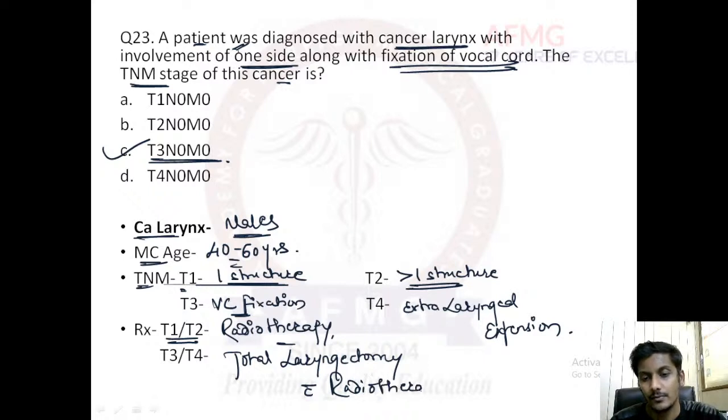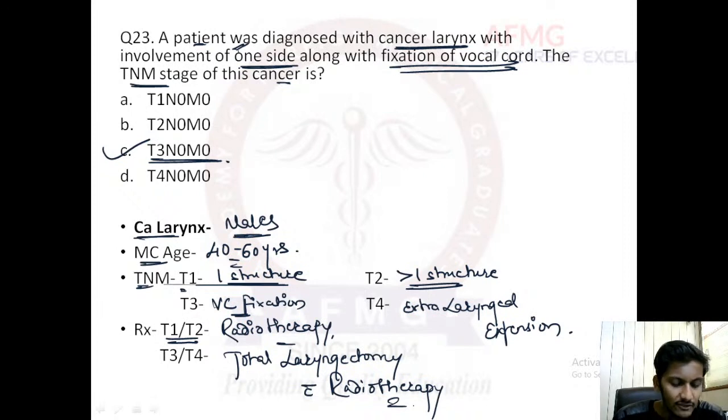Here radical neck dissection would also take place, because there is a high chance of metastasis in T3 and T4, so we will check all the other lymph nodes. Total laryngectomy with radiotherapy for stages 3 and 4, and stages 1 and 2 are treated by radiotherapy.